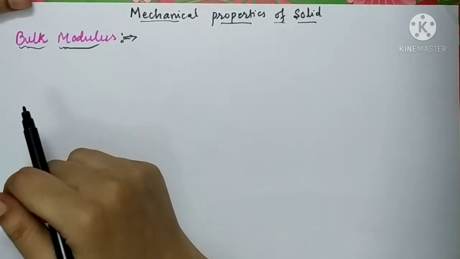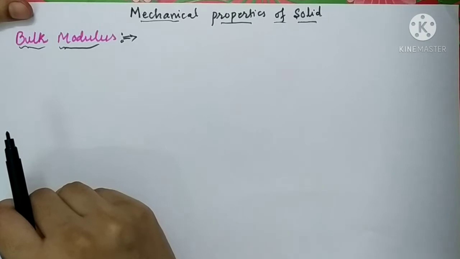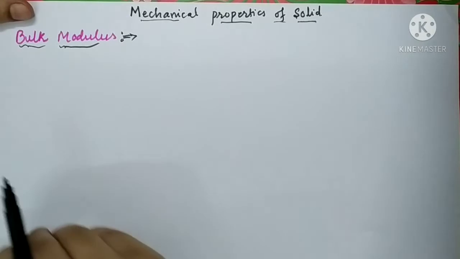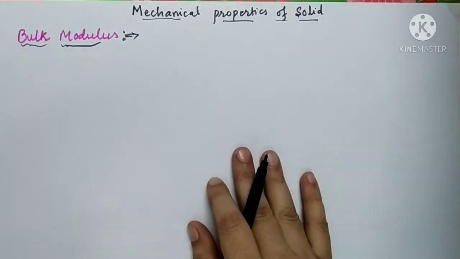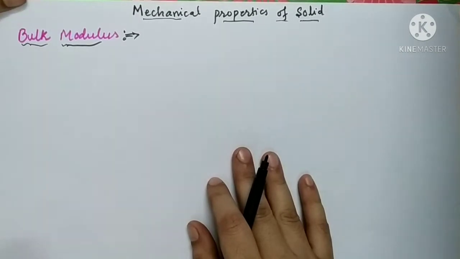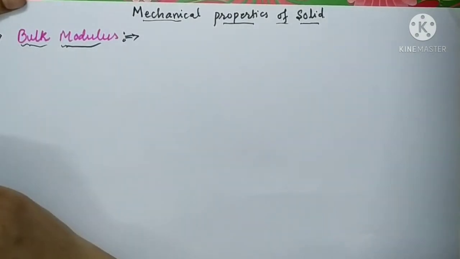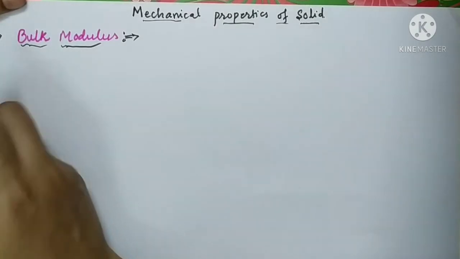In Hooke's law we have studied that stress is directly proportional to strain, and the constant of proportionality is called the modulus of elasticity. So far we have completed one modulus of elasticity, that is Young's modulus. Now let's study the second one, bulk modulus. If the changes in a body correspond to the change in volume of the body, then we will define the modulus of elasticity as the bulk modulus.